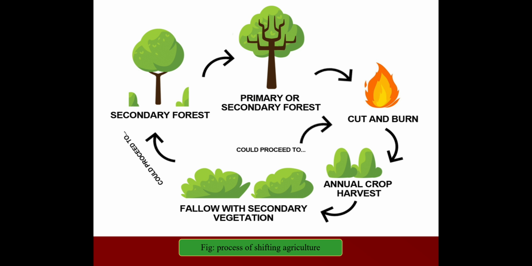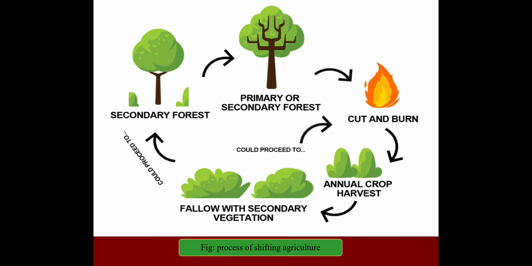Here you can see in the picture the cycle of shifting cultivation. First, cut and burn, then annual harvest, the crop is harvested, then it is left for secondary vegetation. The secondary vegetation turns into secondary forest, and then the forest is again burnt, then again an annual crop is harvested, then it is again left for secondary vegetation, and so the process goes on.